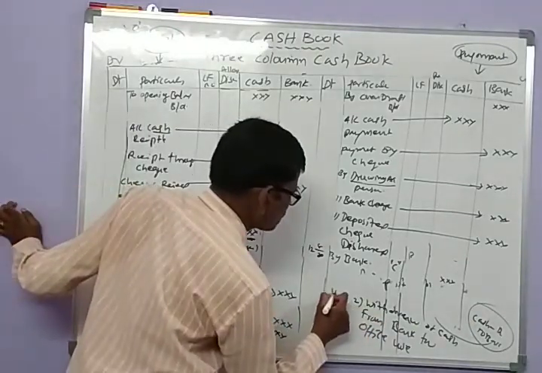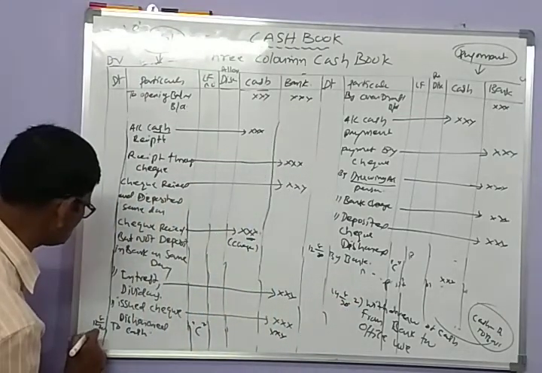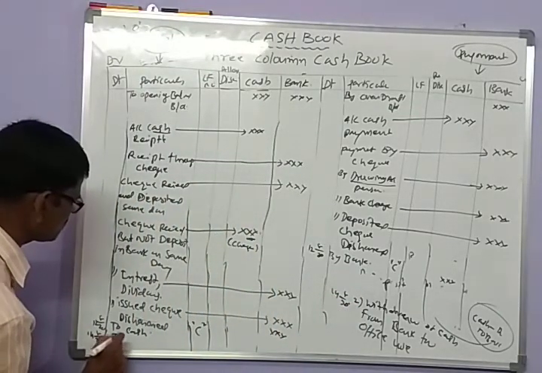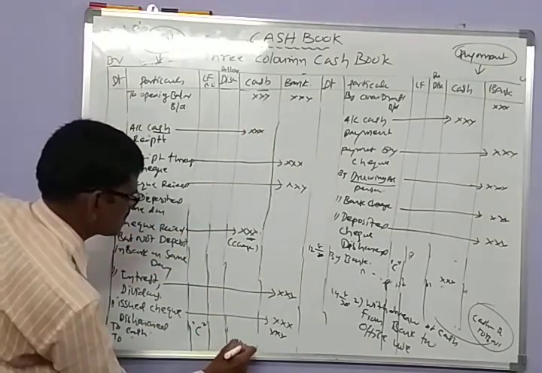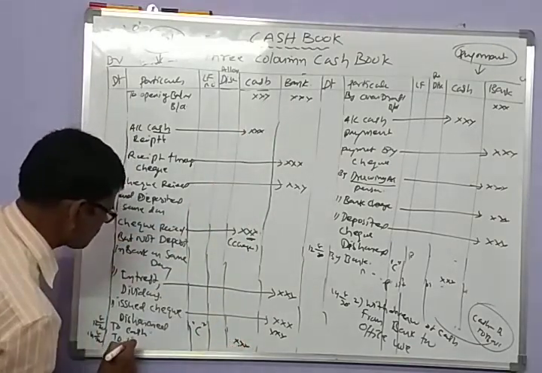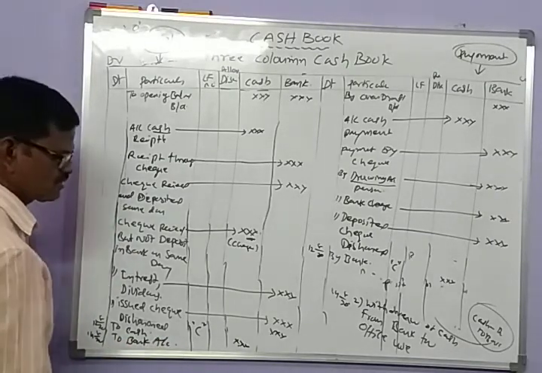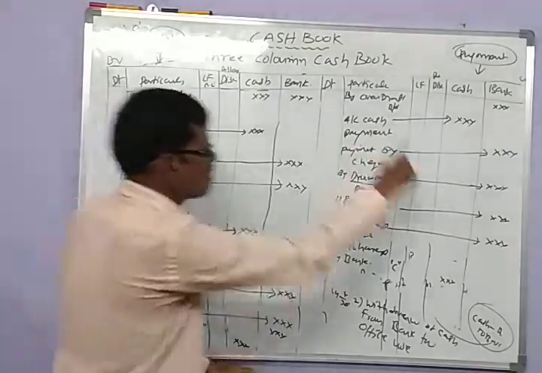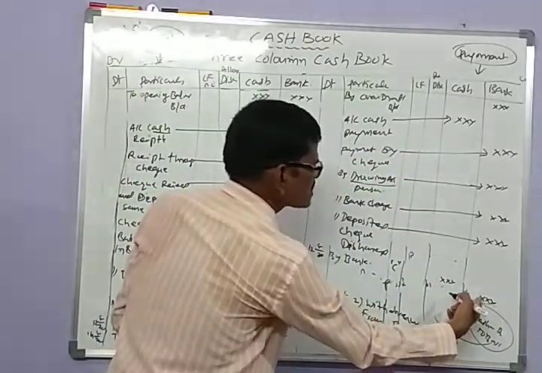Suppose it is 14/8/2020. On 14/8/2020 we received cash, so you enter it in the cash column. The cash is coming from the bank account.